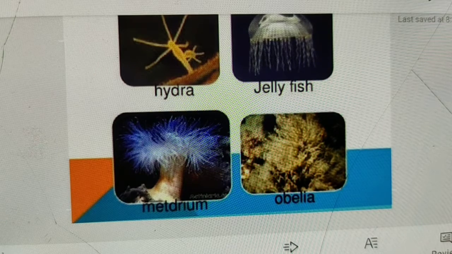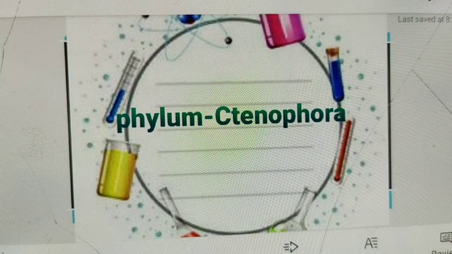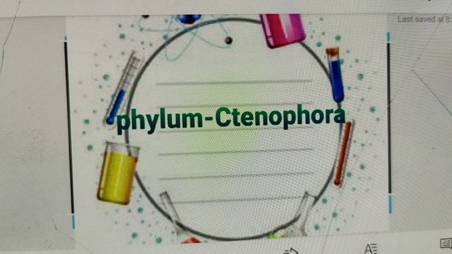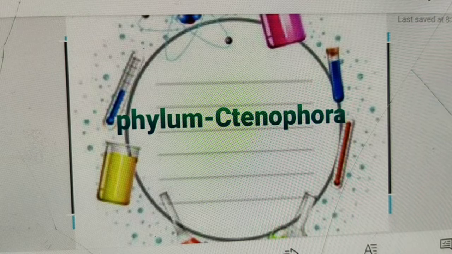Now come to the phylum Ctenophora, the third phylum. What are the characteristics of phylum Ctenophora? They are biradially symmetrical and diploblastic animals with tissue level of organization. They are commonly known as sea walnuts or comb jellies.